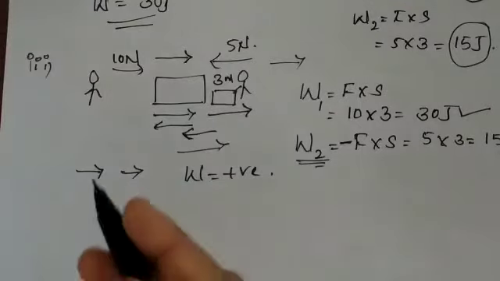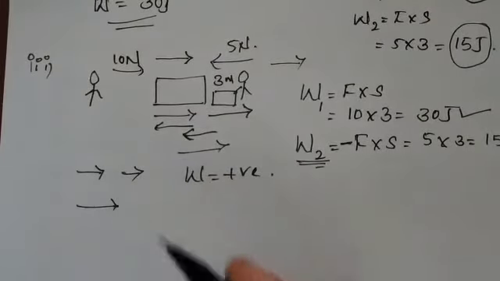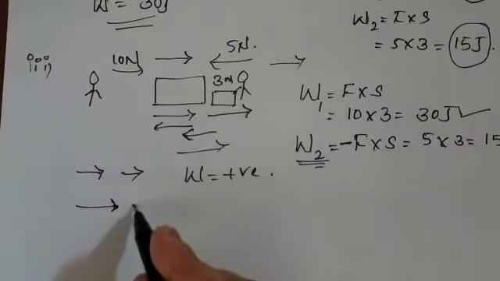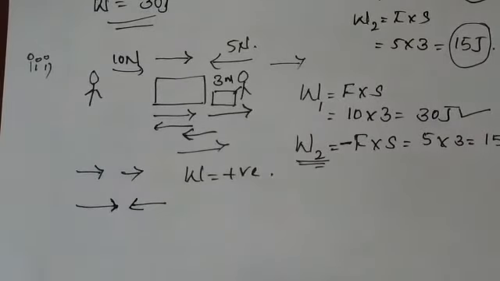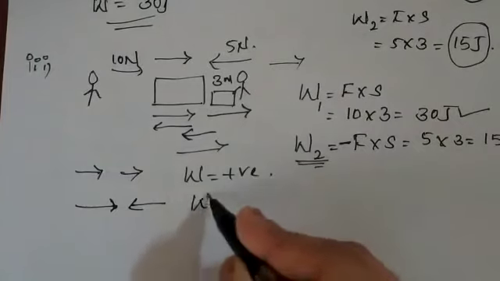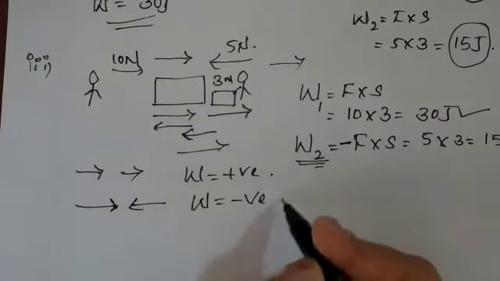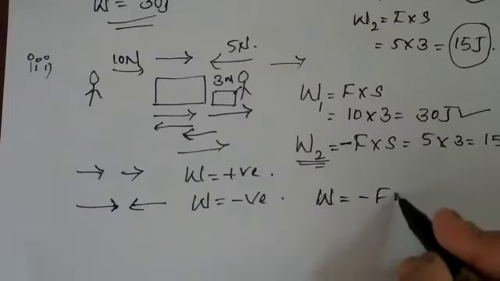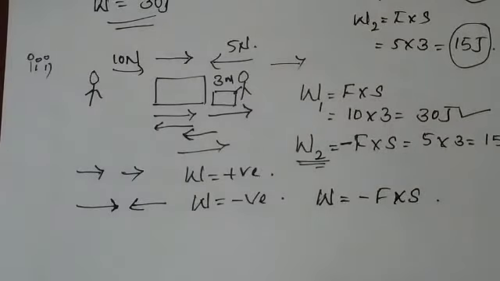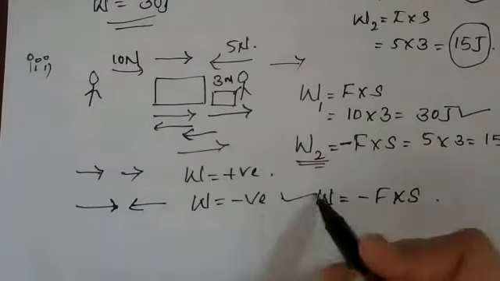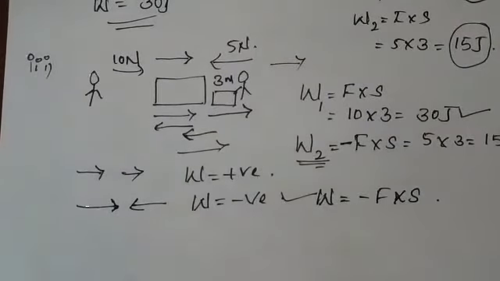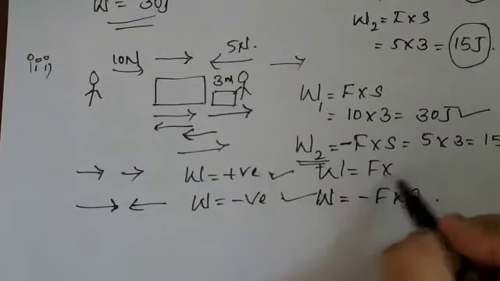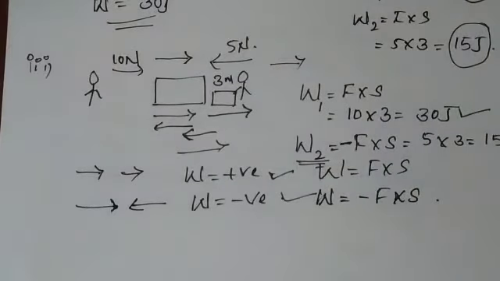For example, if you are applying a force in this direction and the displacement is occurring in the opposite direction, then the work done here is negative. So for the formula, you consider W is equal to minus F into S. You are going to consider this in this condition. In the other condition, you are going to say work is equal to positive force into displacement.